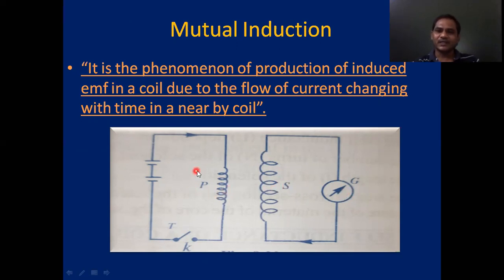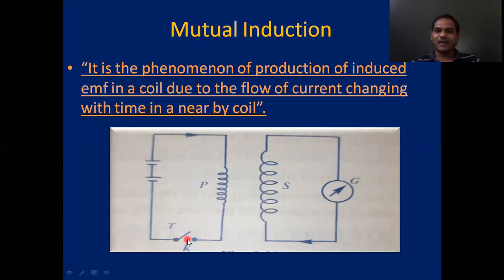So with the increasing magnetic flux in the primary coil with time, that increasing magnetic flux or flux density is intersecting the secondary coil. Therefore, we get the induced EMF in the secondary coil that constitutes induced current. Hence, the galvanometer deflects in the secondary coil.